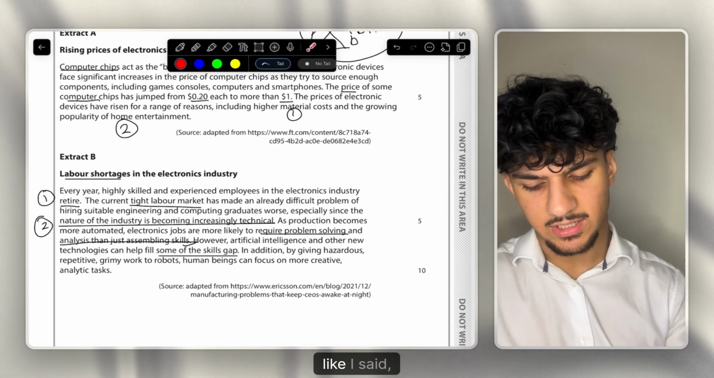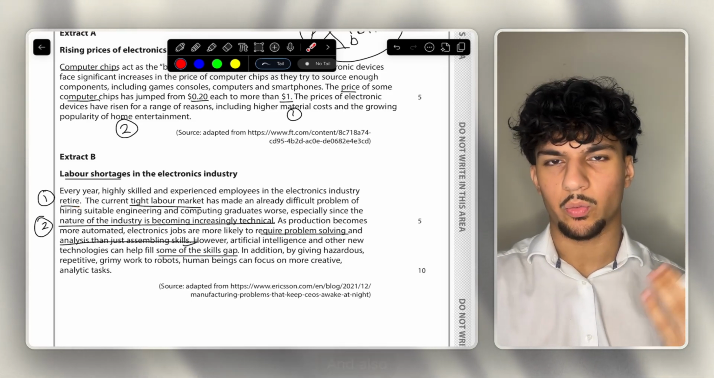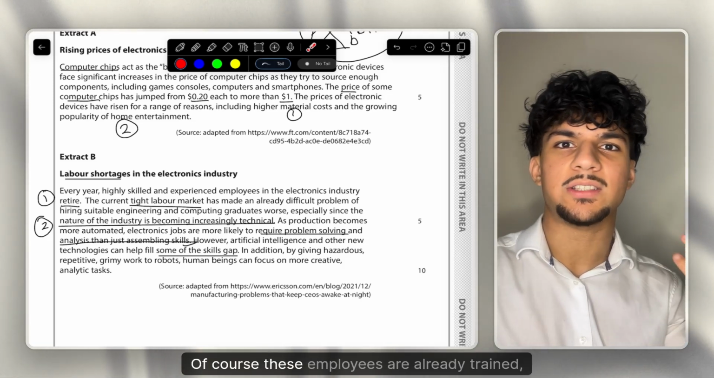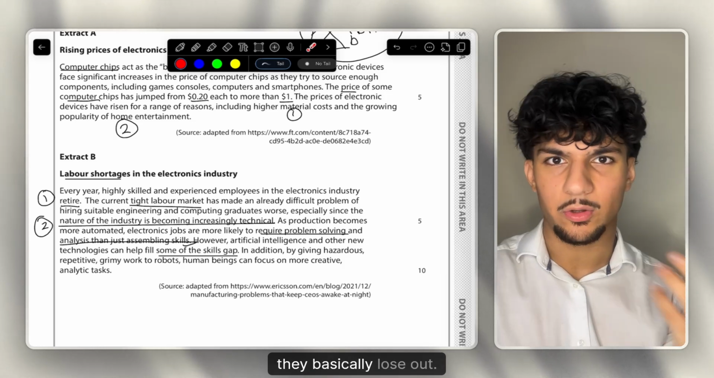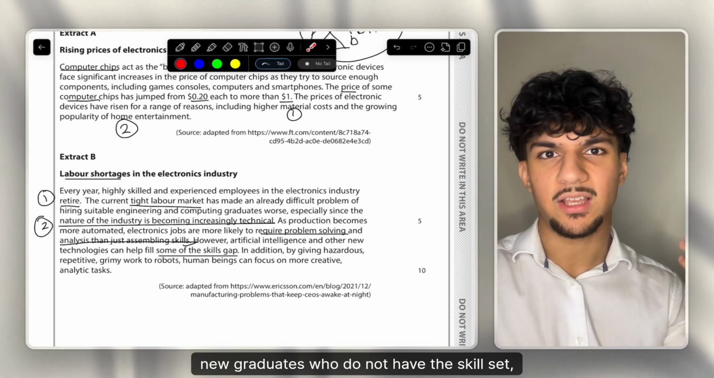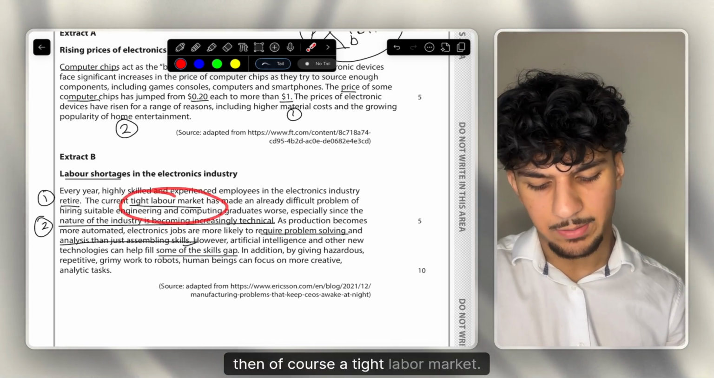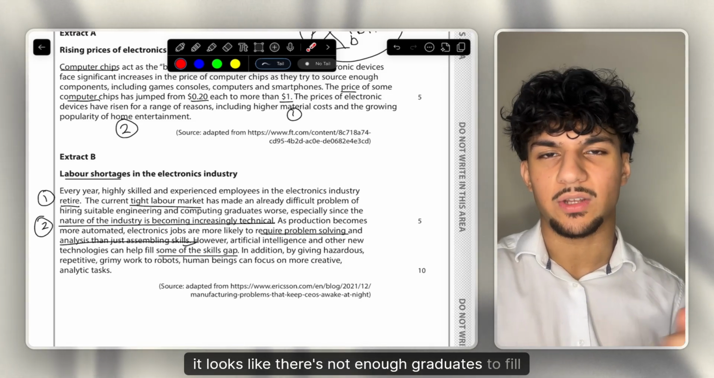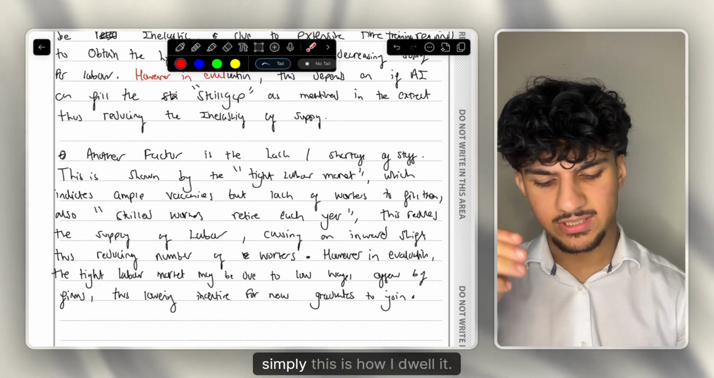So for the second paragraph, like I said, the skilled workers are retiring, they cannot pass on their skill set, and also the firms are losing some of their most experienced employees. Of course, these employees are already trained, they've already invested in these employees. Now they are retiring, they basically lose out. They have to replace them with new employees, new graduates who do not have the skill set, who need time, who need training to gain that skill set. Then of course a tight labour market, so even though there are lots of opportunities out there, it looks like there are not enough graduates to fill those opportunities. So really a bad dilemma here.